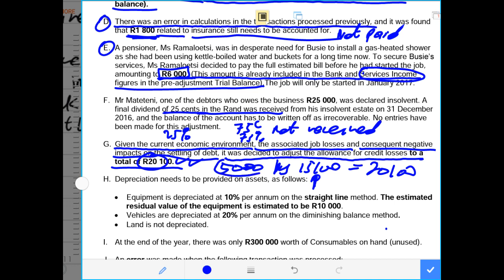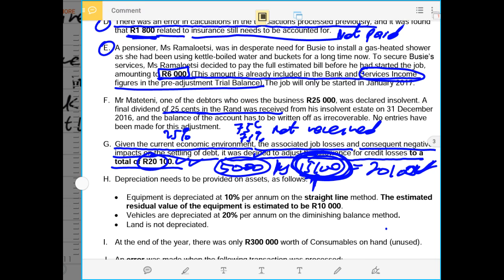Remember, this amount was already recorded last year in the statement of comprehensive income. So now we only record this amount, which is the difference between the new allowance and the old allowance. And that means our allowance went up by 15,100. And this is the only amount that will affect our statement of comprehensive income. Then the total of the allowance of 20,100 will always affect your debtors.